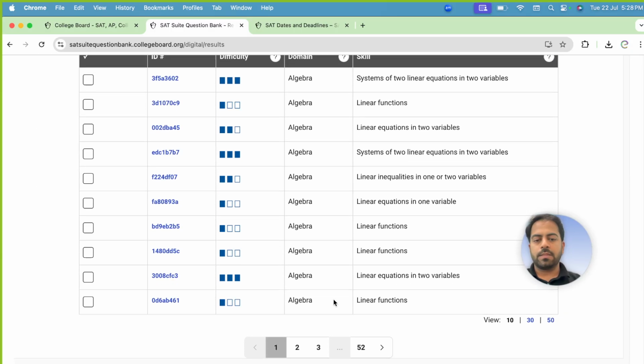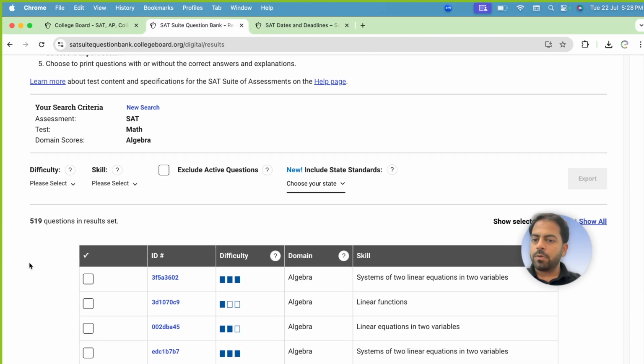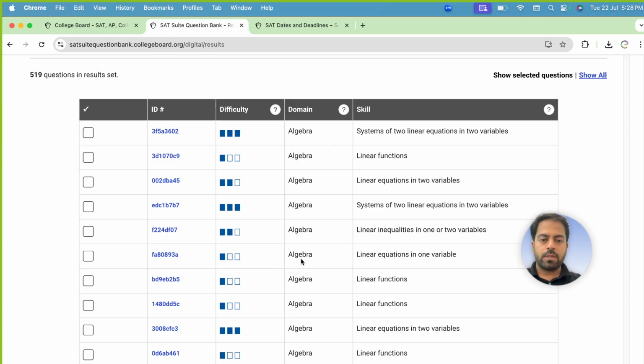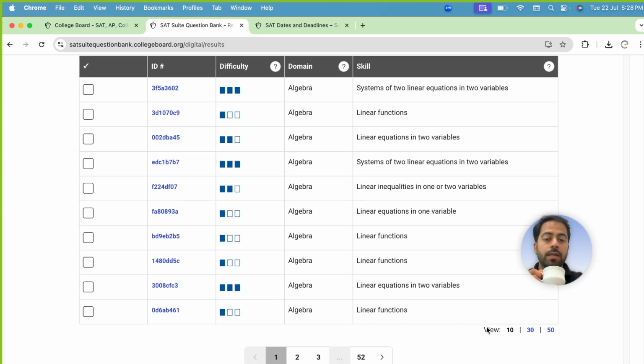From here we can find some questions to practice, right? How many questions are there? 519 questions in result. So let us look at the questions. One of the most important topics in SAT is quadratics, and especially the vertex form these days. It's coming in digital SAT a lot.